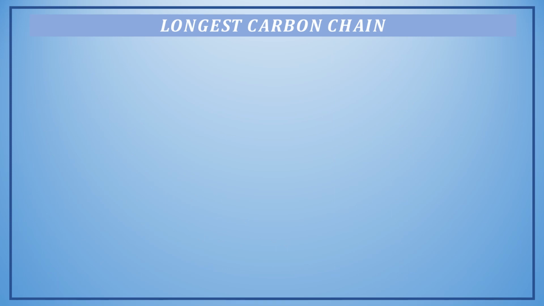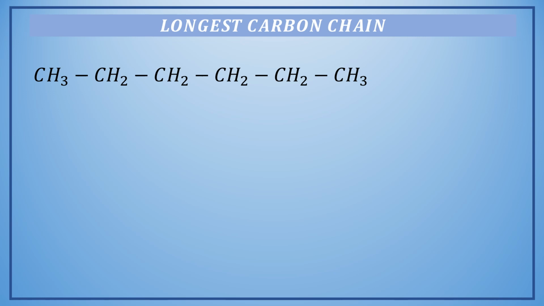Let us move ahead and explore the rule of longest carbon chain. We will take the reference of a 6 carbon atom chain in order to discuss all our examples. Here we can see that each of the carbon atoms can be linked in a continuous chain, and we will start numbering from one carbon atom. We will end up giving 6 to the last carbon atom.